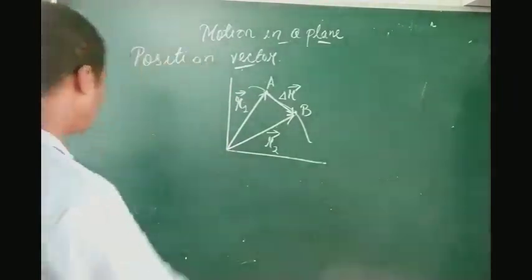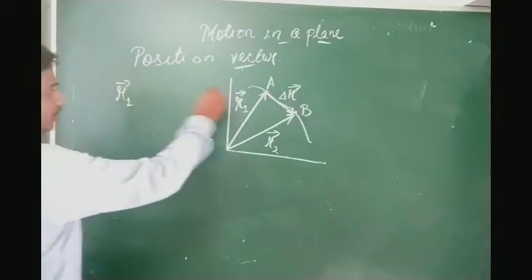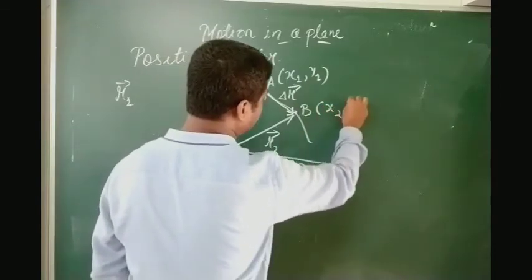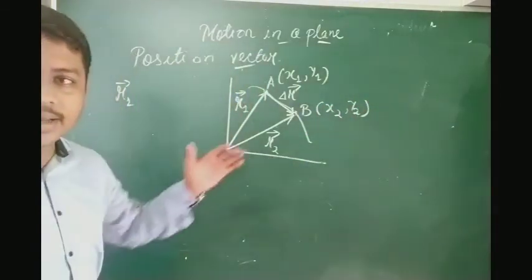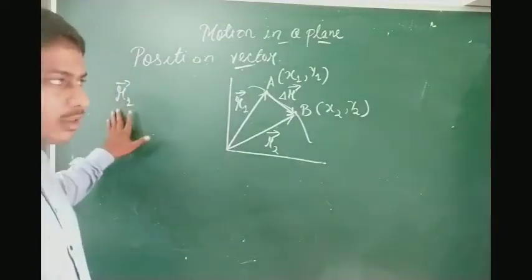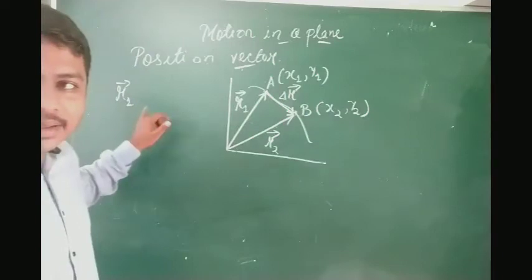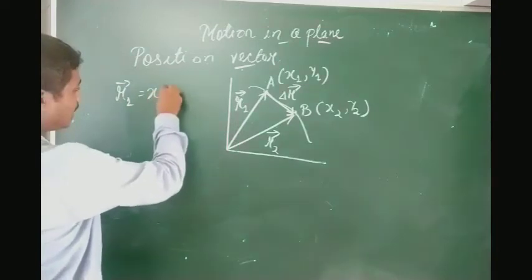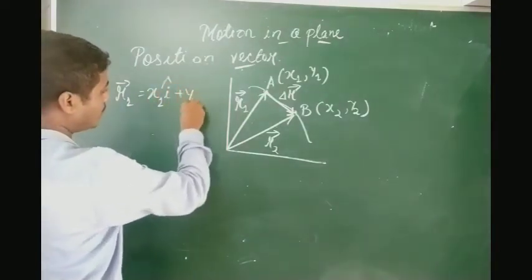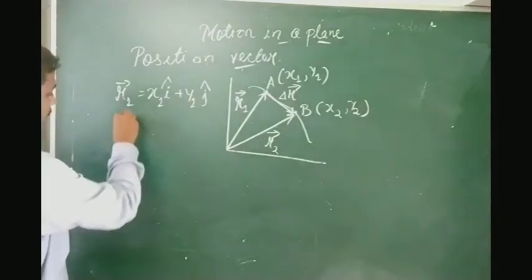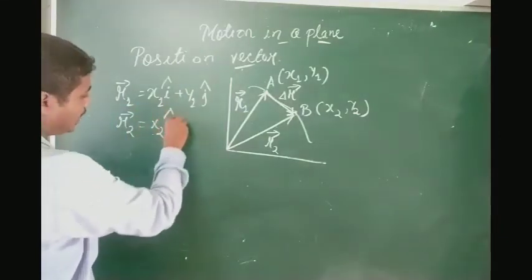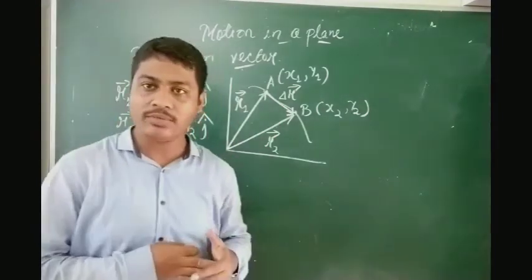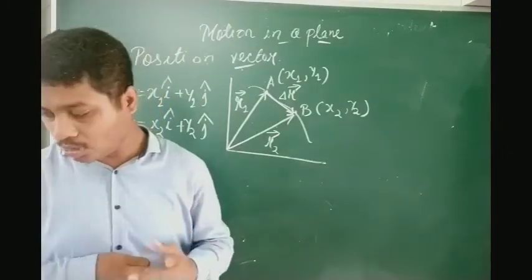Suppose for R1 vector, for the point A we have the coordinates x1, y1, and for B we have the coordinates x2, y2. Because I have written in two dimensions, if I break this into rectangular components, R1 vector will be x1 i cap plus y1 j cap. Similarly, R2 vector will be equal to x2 i cap plus y2 j cap. So these are the two equations of the position vector in a two-dimensional motion.